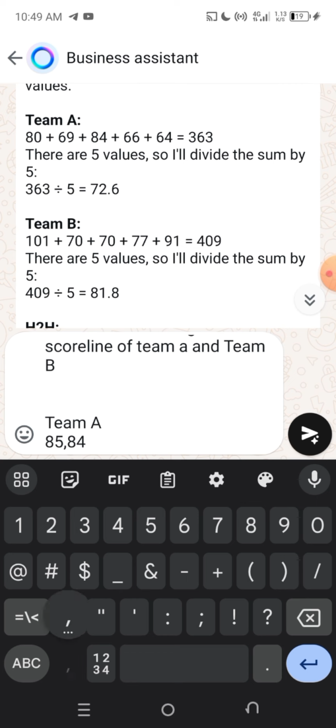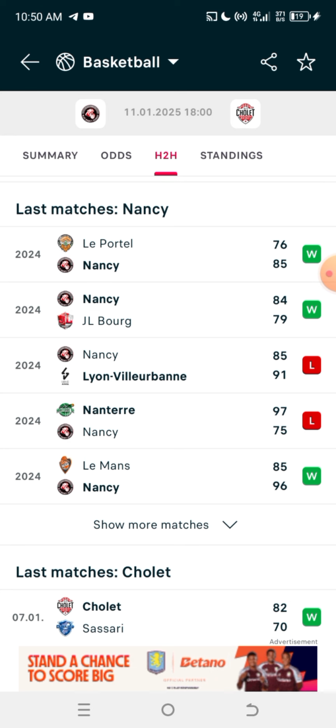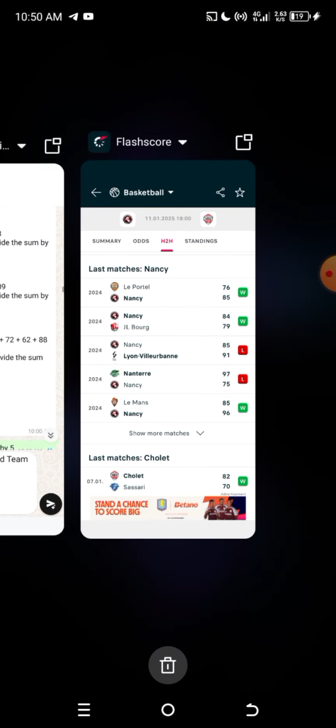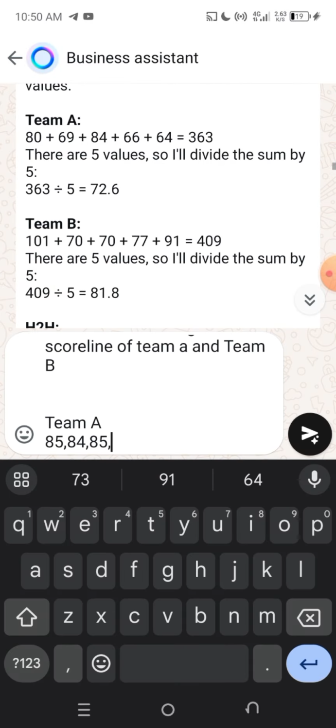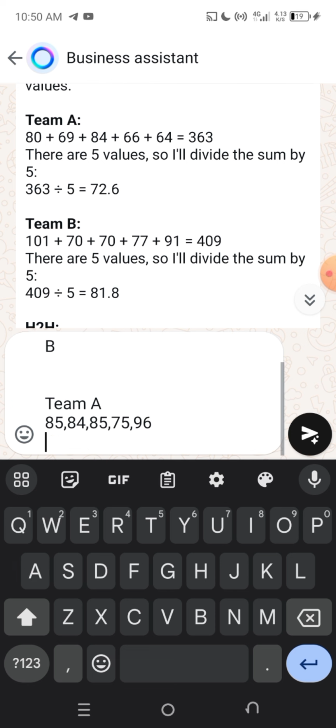Remember, it's going to be the last 5 matches for home and the last 5 matches for away. So we have 85, 84, 85, and then 75 and 96. You are going to write it there: 75, 96, right? So this is it for team A.